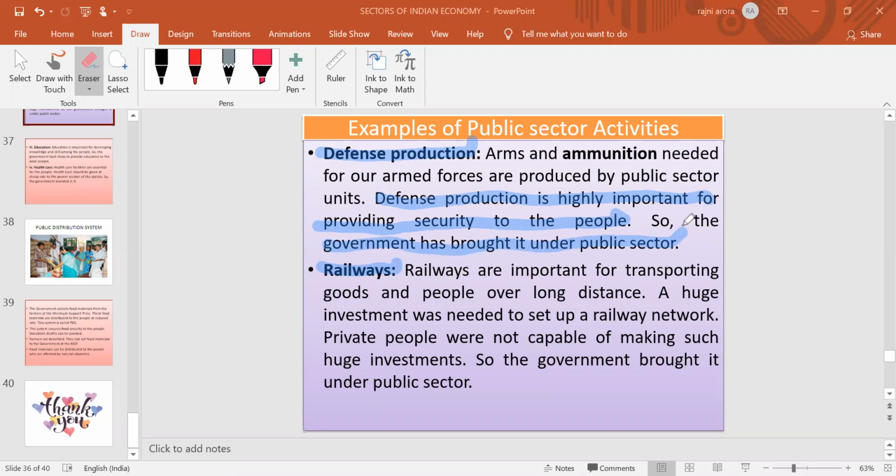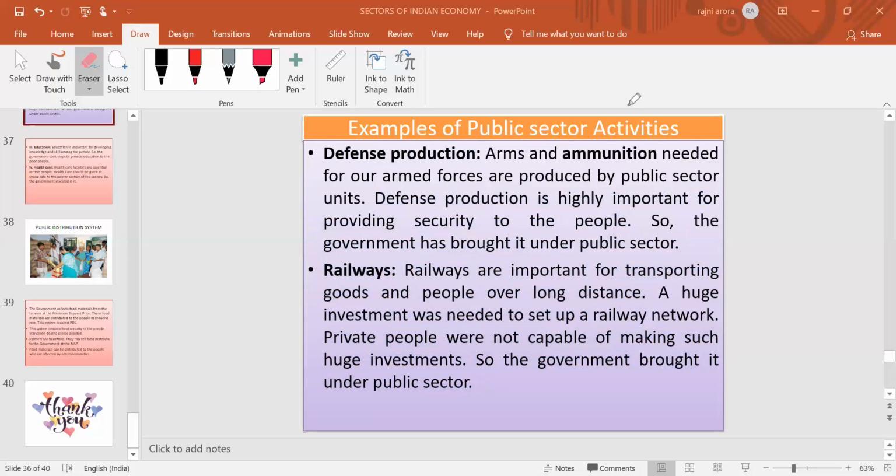Mainly government ने क्या किया हुआ है, दो चीजों पे गवर्नमेंट सेक्टर ने अपनी रिजर्वेशन की हुई है, that private people cannot produce these kinds of things. That is the defense as well as the railway. Railways are also important, the most important source of transportation of goods and people over long distances. No doubt there is a requirement of a heavy amount, कि अगर रेलवे सेटअप करना है तो बहुत ज्यादा पैसा लगता है इस चीज पे. Then private people are not able to make these kinds of investment. That's why the government has reserved it under the public sector.